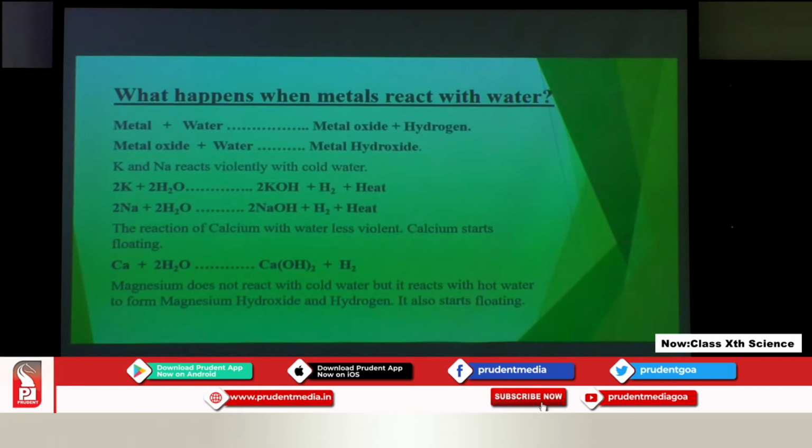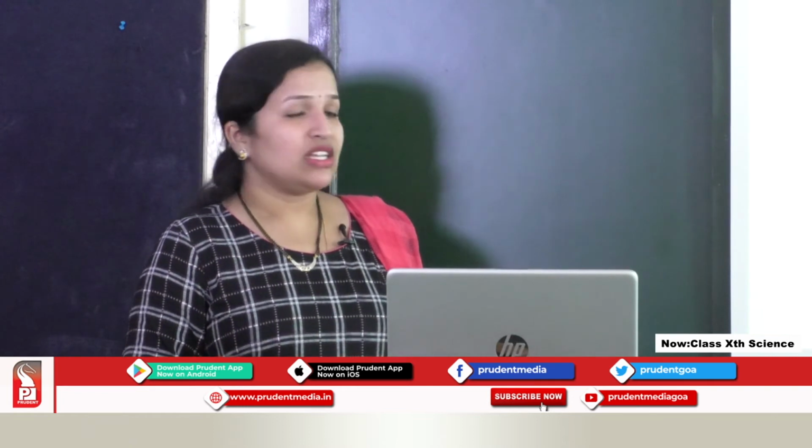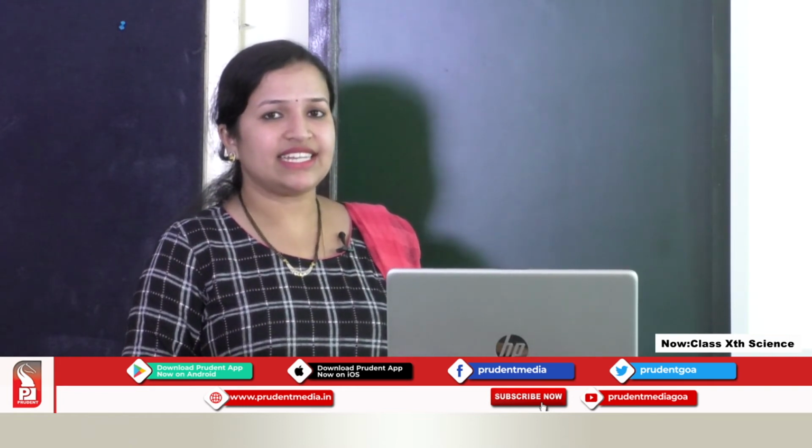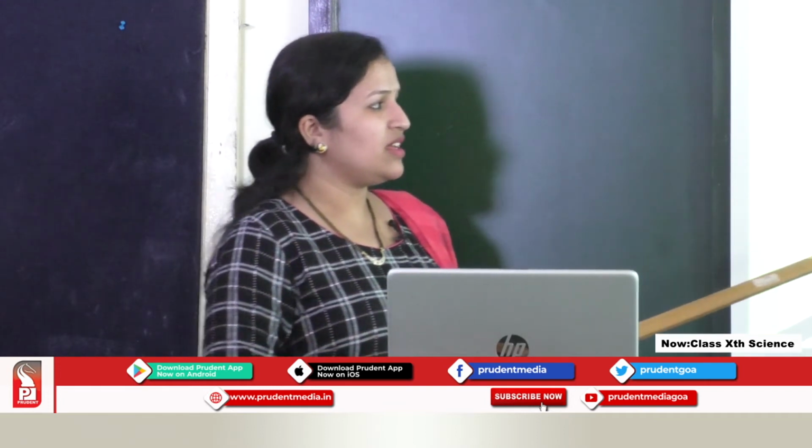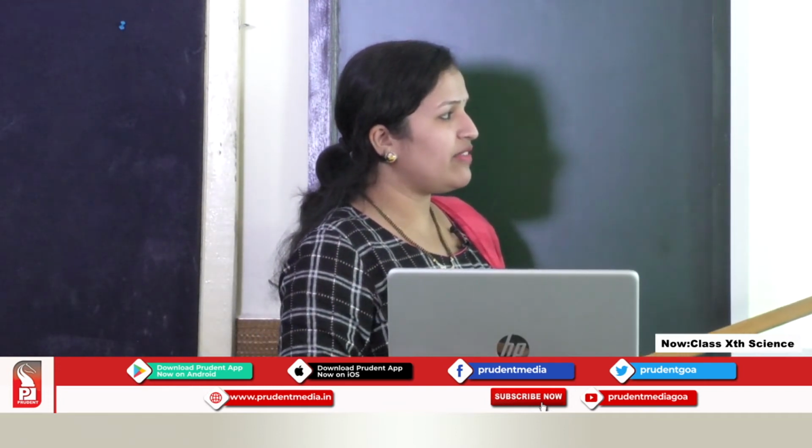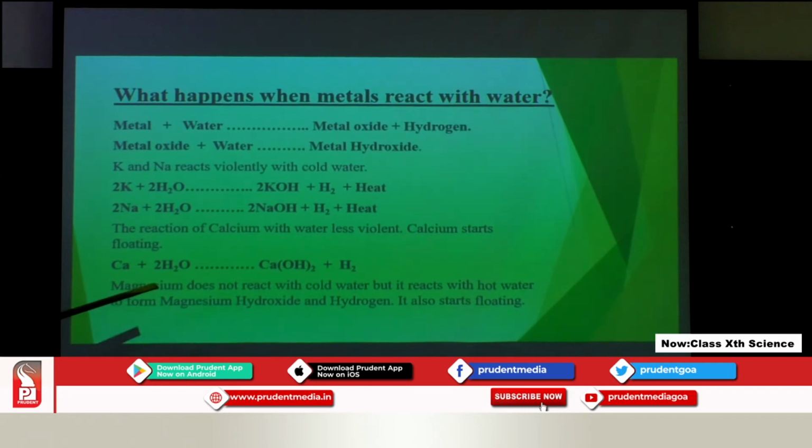The next is calcium. When calcium reacts with water, the reaction is a little less violent. So, a lesser amount of heat is evolved. When calcium reacts with water, we get the formation of calcium hydroxide, and in this process hydrogen gas is released. This hydrogen gas sticks on the surface of the calcium, which makes the calcium float in the water. So, when we add water, the calcium will start floating on the water.